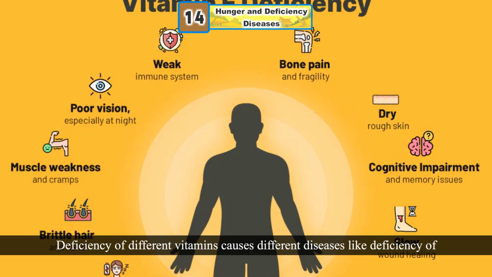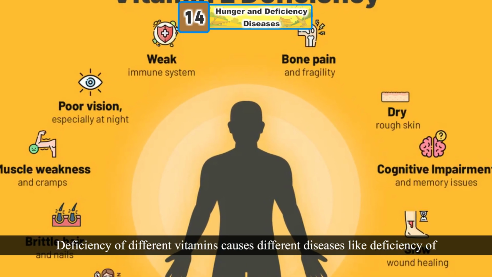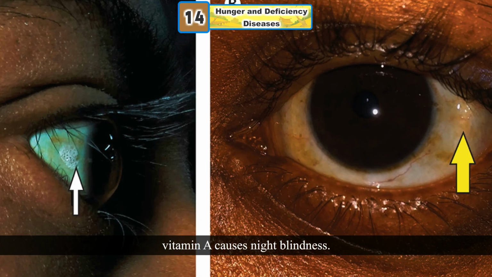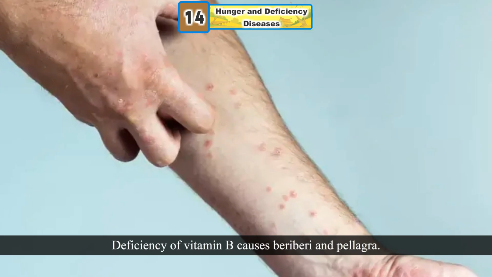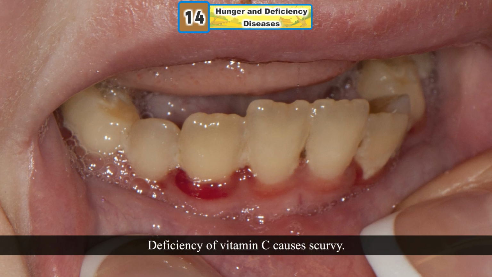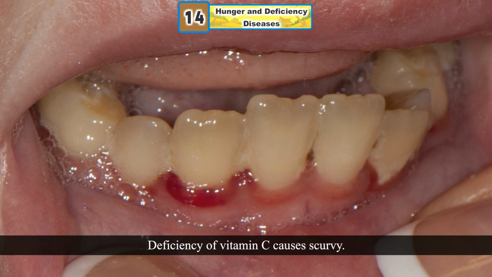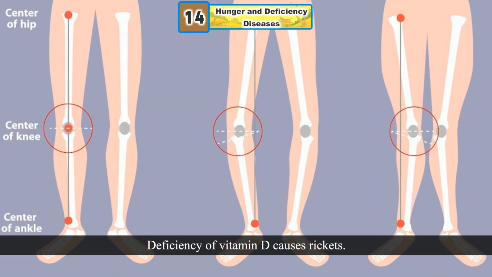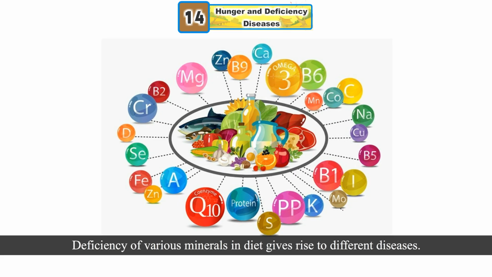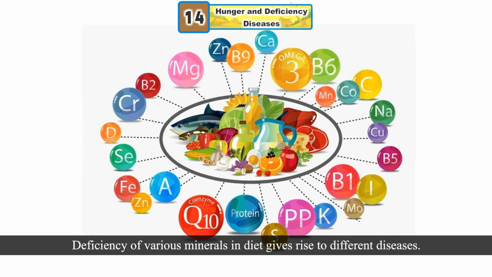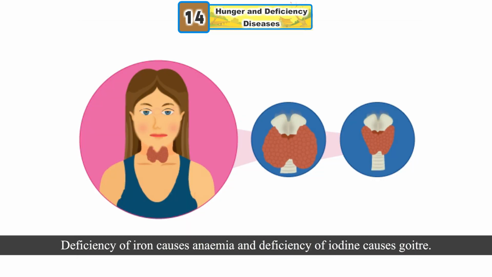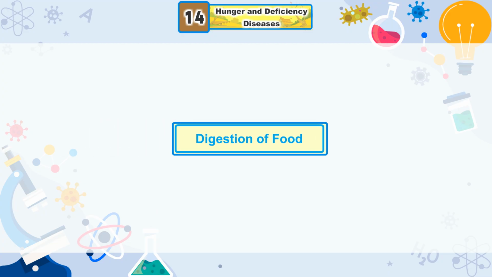Deficiency of different vitamins causes different diseases like deficiency of vitamin A causes night blindness. Deficiency of vitamin B causes beriberi and pellagra. Deficiency of vitamin C causes scurvy. Deficiency of vitamin D causes rickets. Deficiency of various minerals in diet gives rise to different diseases. Deficiency of iron causes anemia and deficiency of iodine causes goiter.